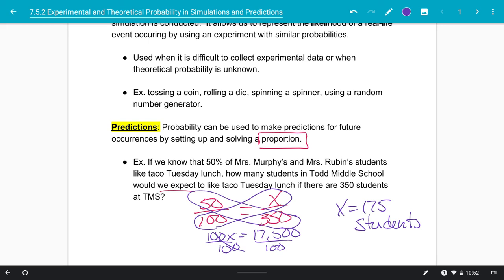Taco Tuesday. Now, predictions come with a little bit of wariness. It's not necessarily guaranteed that if I were to survey all 350 students, 175 would like Taco Tuesday, but I'd expect to be close to that number. So maybe 160, maybe 180 students, but I'd be pretty close and pretty comfortable predicting around 175 students.